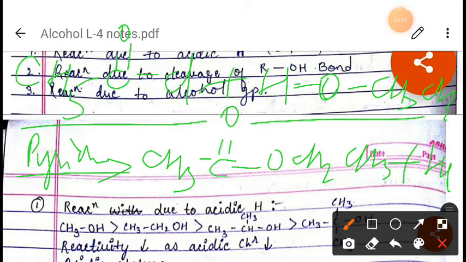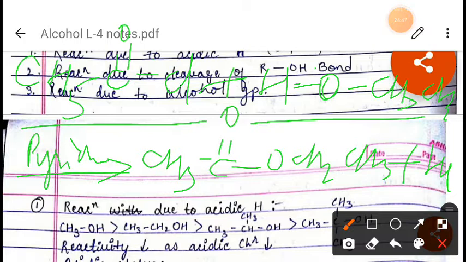So this reaction is called acetylation. This reaction is called acetylation reaction. Now if the acid halide or anhydride used are acetyl chloride or acetic anhydride, the reaction is usually called acetylation. Which means the introduction of acetyl CH3CO group in place of the hydrogen of OH in the alcohol.